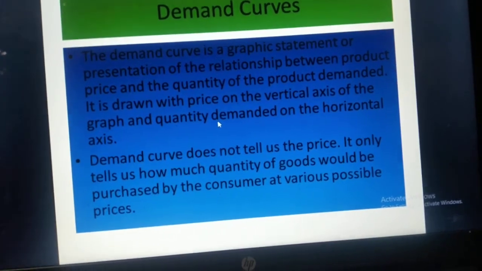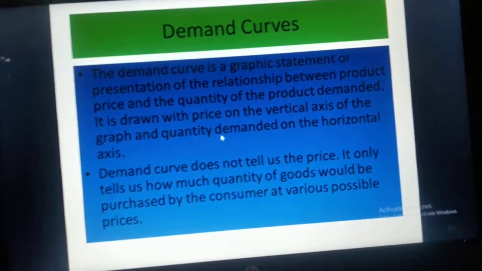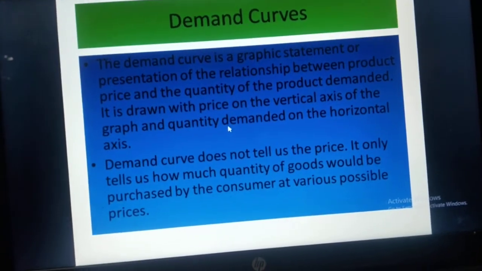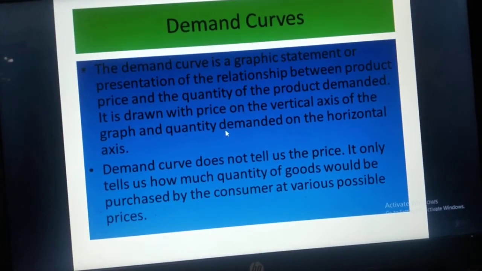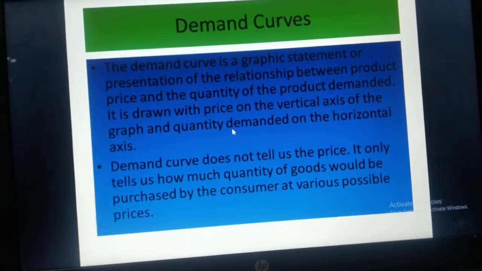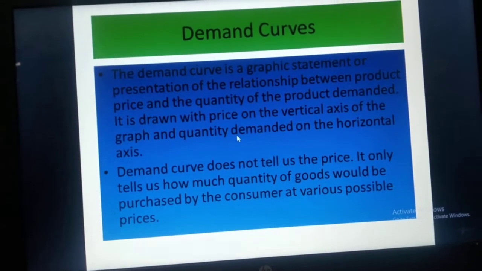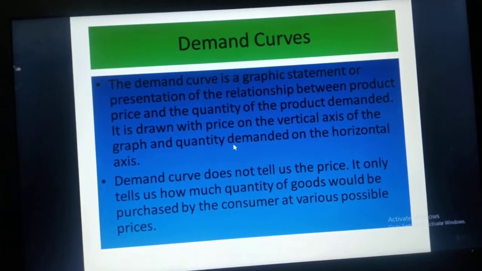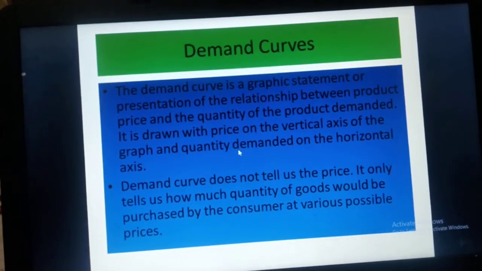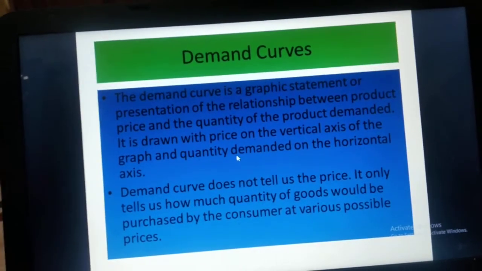Why? Because demand itself means a relationship, and it shows the inverse relationship between price and quantity demanded of a particular commodity. Why is it said to be an inverse relationship? Inverse means opposite. It means that if the price of a particular commodity is less, its demand will automatically increase, and if the price is more, its demand will be less. That is why it is said to be the inverse or opposite relationship.